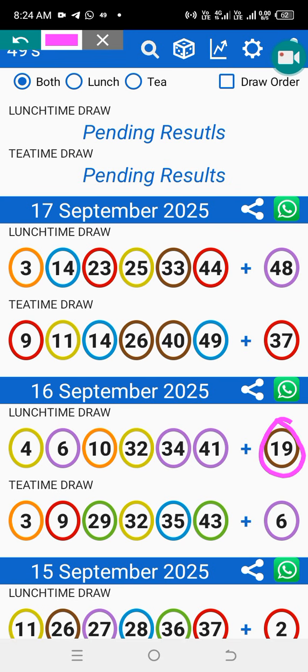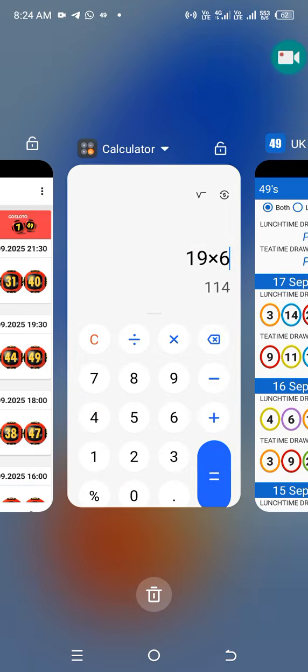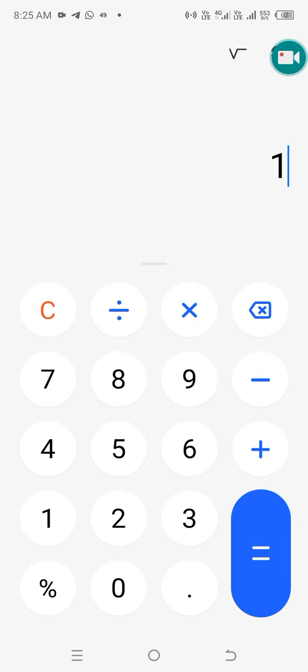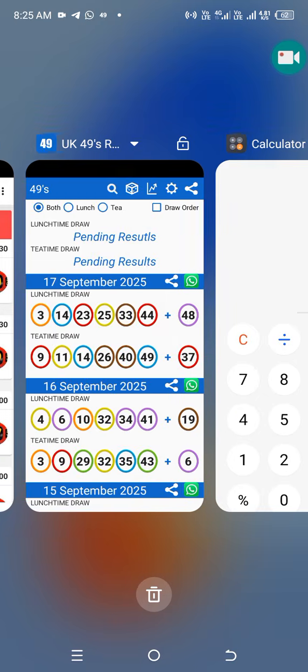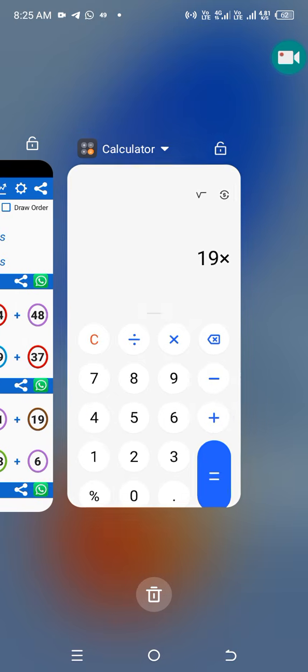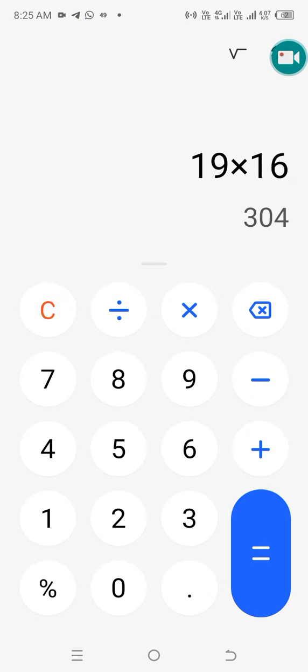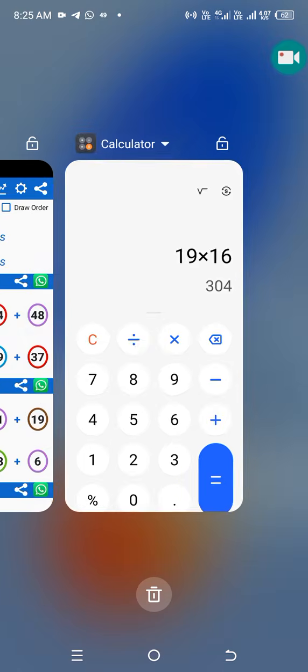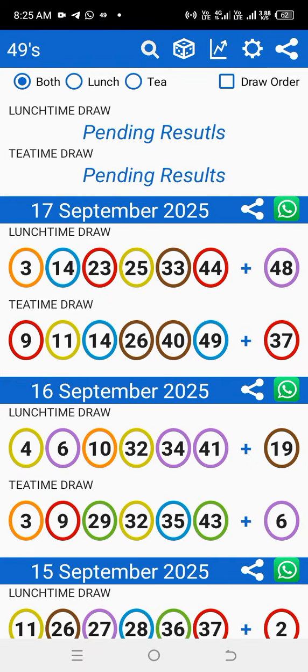Then you take this 19 on the lunchtime number. You multiply by this and that. So we are having 19 multiplied by which date was it? 16, which is 304. 304 is very clear.